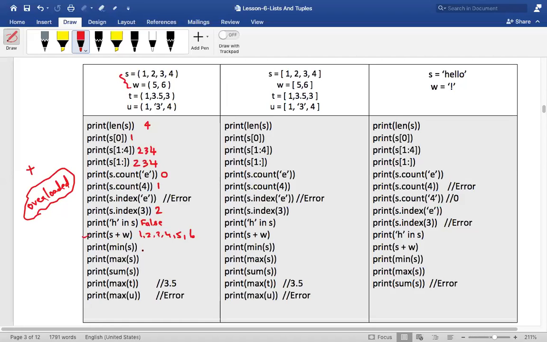Now, a very good question by Vaishnavi: Sir, if a tuple is immutable, then how can we do S plus W?